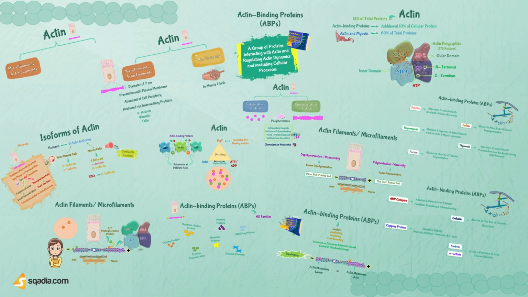Actin provides the structural foundation, while actin-binding proteins finely tune its behavior, regulating processes like cell migration, endocytosis, exocytosis, and cell division. Thank you for joining us on this journey exploring actin and actin-binding proteins. Remember, when it comes to cellular dynamics, actin and its partners are the true stars of the show.